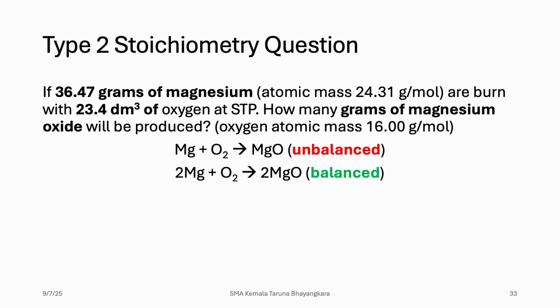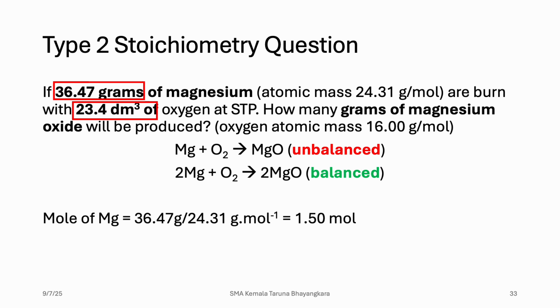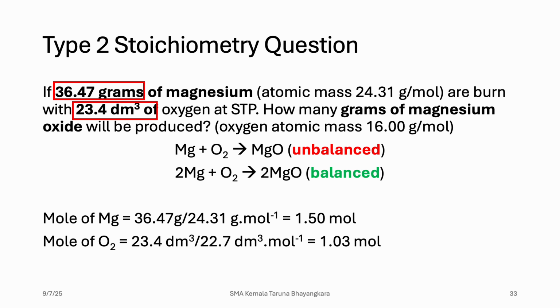Then, take a look at the question. There are two data of reactant that could lead to mole. We can calculate mole from that data. So for Mg, because it is solid, we can divide by its molar mass to get mole. And for oxygen, because it is gas, volume of gas at STP, we can just divide 23.4 decimeter cube over 22.7. So we can get 1.03 mole.